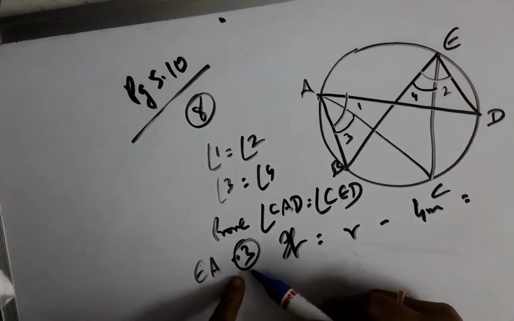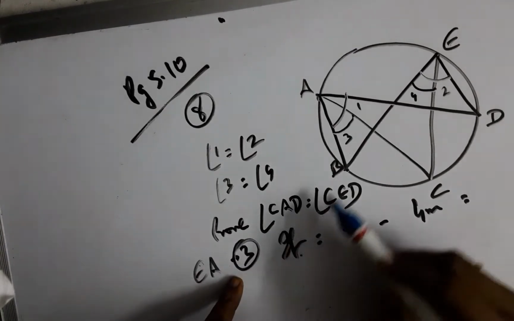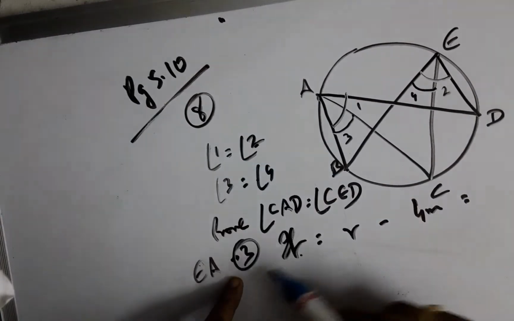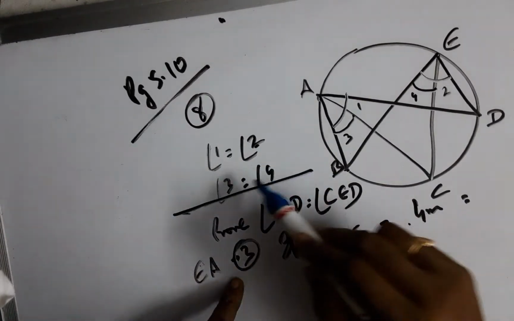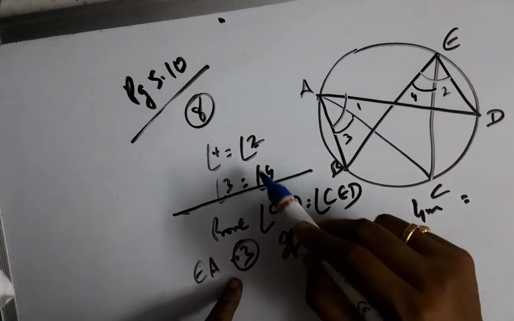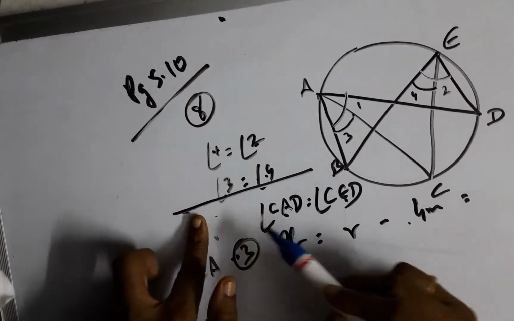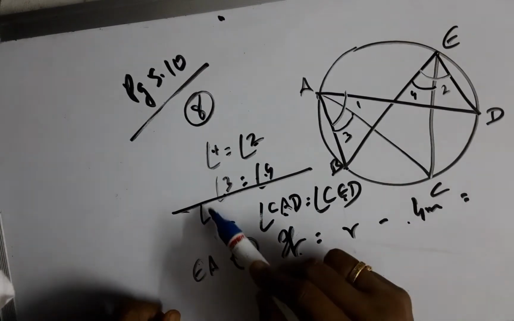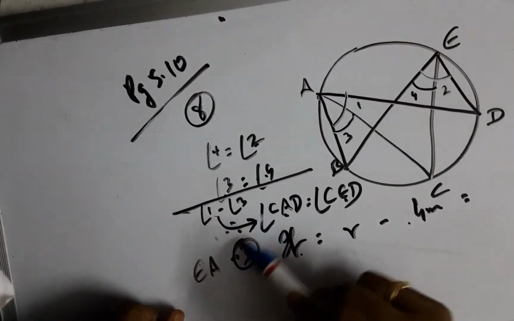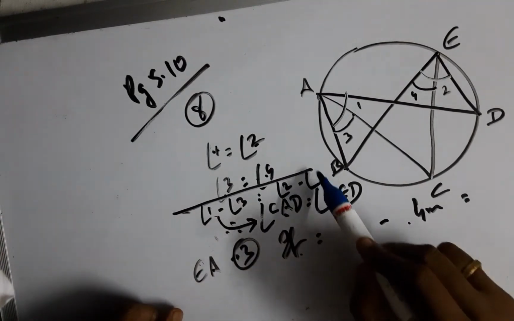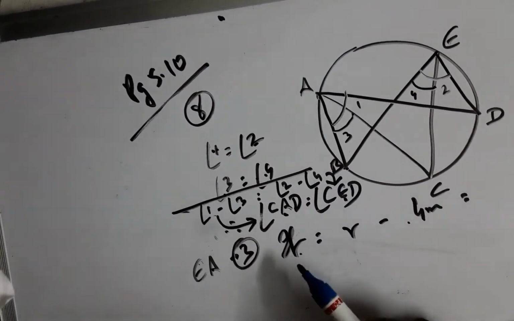So Euclid's axiom number 3 goes on to say that if equals are subtracted from equals, if I subtract 3 from 1 and 4 from 2, I will be left with CAD and CED, and therefore that is the answer. 1 minus 3 will give CAD and 2 minus 4 will give me CED.